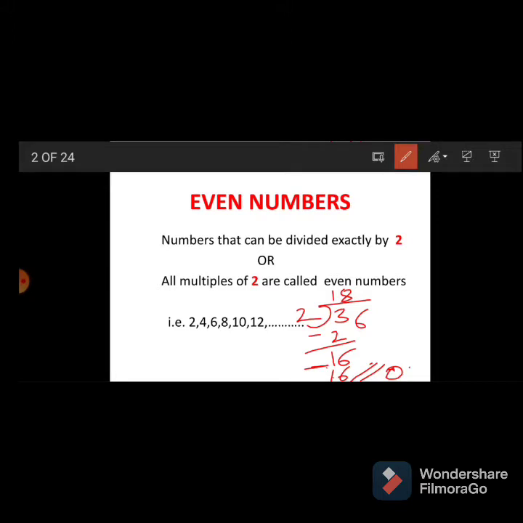When the remainder is 0, that means exactly divisible by 2. Divisibility tests we will continue in the next video. Wait for the next video, then see the odd numbers.